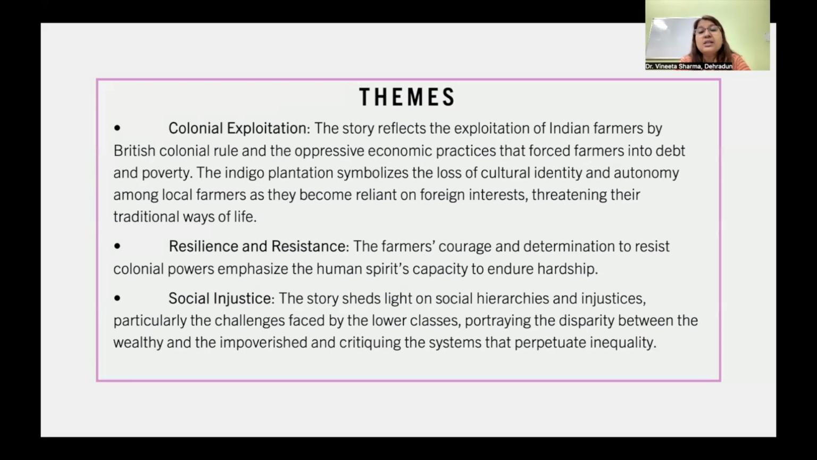Resilience and resistance is another theme. The farmers' courage and determination to resist colonial powers emphasize the human spirit's capacity to endure hardship. Next is social injustice. The story sheds light on social hierarchies and injustices, particularly the challenges faced by the lower classes, portraying the disparity between the wealthy and the impoverished and critiquing the systems that perpetuate inequality.